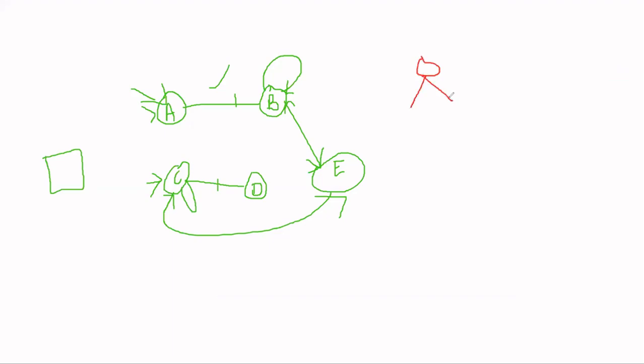Let's say it's a binary tree, so it can have at most two children, and it has another child. It cannot have the parent of this child again, so it cannot point to this node again. But in the graph it is possible. It is a network, any node can connect to any other node. We are not bounded here.